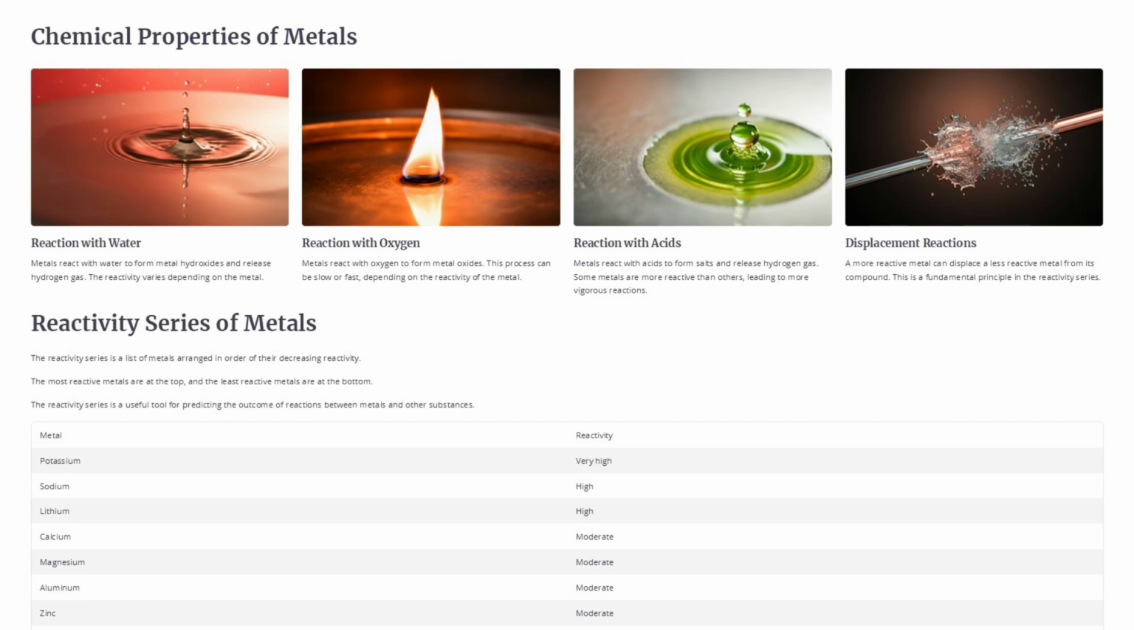The more reactive a metal is, the more vigorous its reactions will be, releasing hydrogen gas and forming metal oxides or salts. Displacement reactions, where a more reactive metal can displace a less reactive metal from its compound, are also based on this reactivity series.